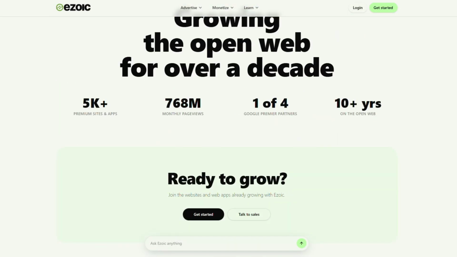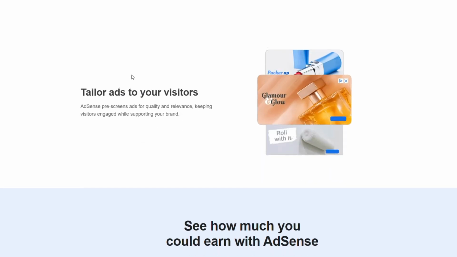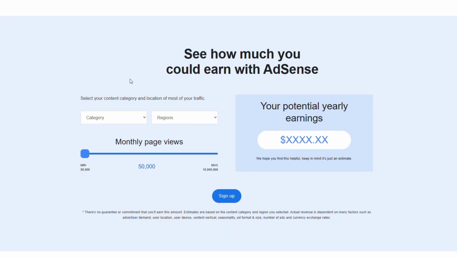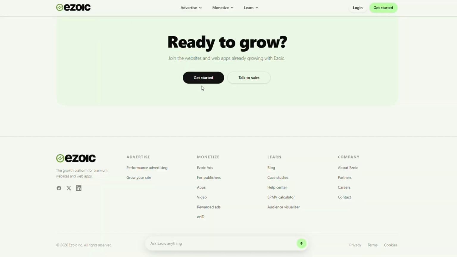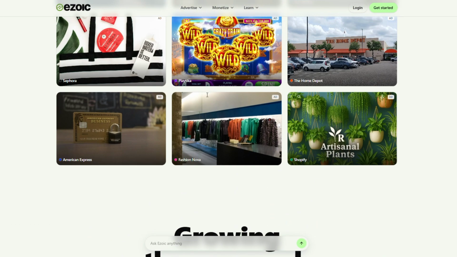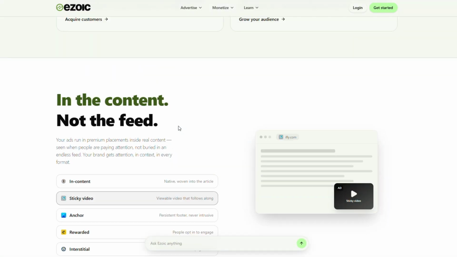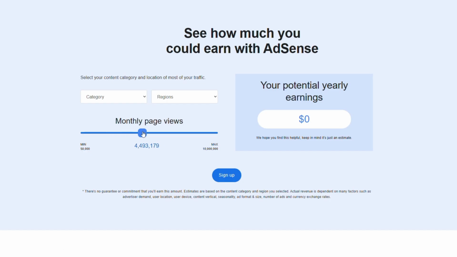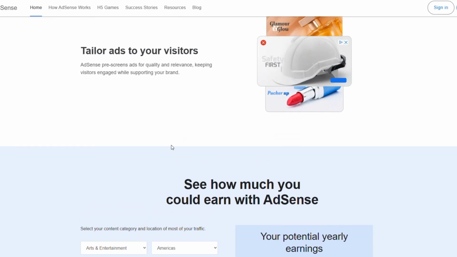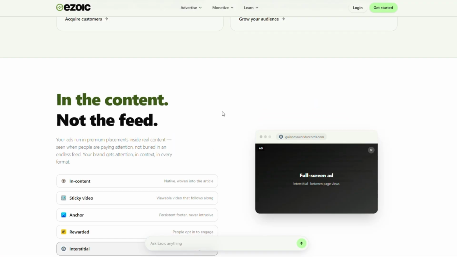So, which one makes more money? Choose Google AdSense if you want simple setup and easy monetization. Choose Ezoic if you want higher earning potential and don't mind extra setup. Bottom line, for small or new websites, AdSense is usually the easier choice. But for many growing websites, Ezoic often ends up making more money because of its optimization tools and AI-driven testing.